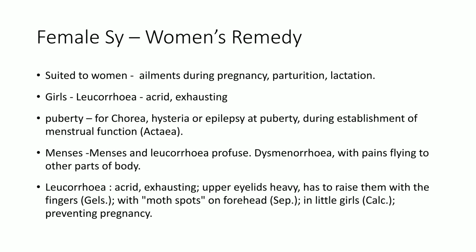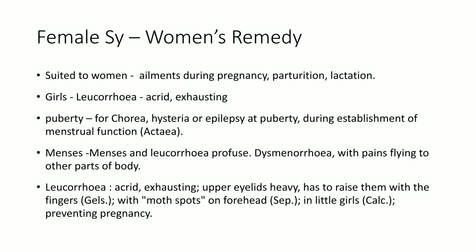And next, coming to leukorrhea. The nature is acrid, exhausting, with upper eyelids heavy, and has to raise them with fingers. So it is a remedy for drooping of eyelids, and also with moth spots on the forehead, especially for leukorrhea of little girls, and also this leukorrhea preventing pregnancy.